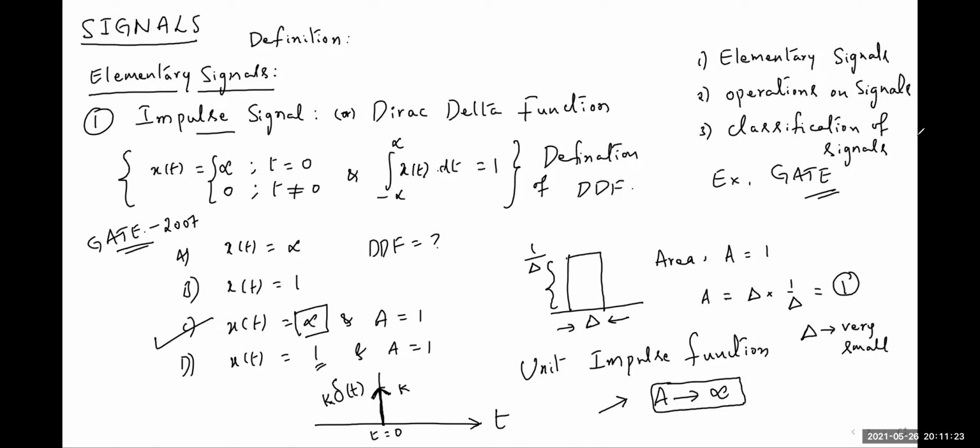And this impulse function is introduced with some properties. Let us see the properties of this impulse function. We take the properties without proofs here. I'll give the properties one by one.